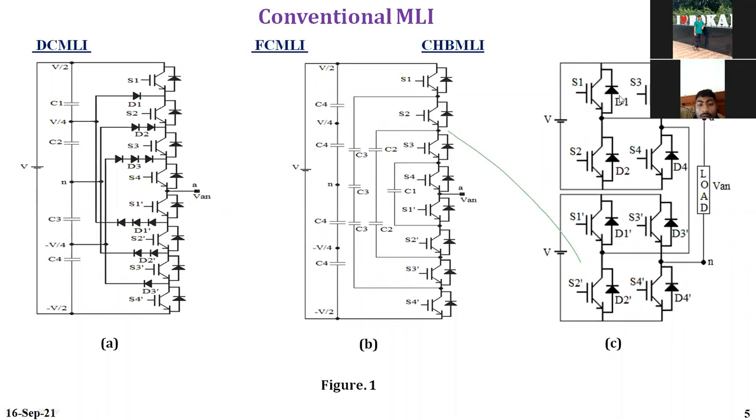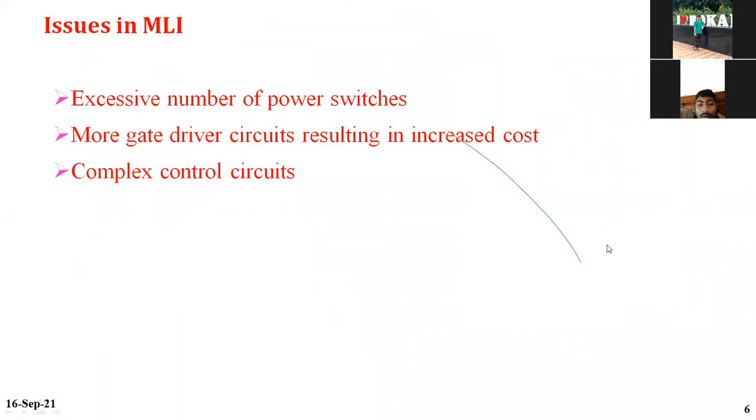What are the demerits? We are giving a lot of switches. Once we are giving a lot of IGBTs, we need more control circuits also. If there are more control circuits, it will create some complexity in the circuits. So these are all some demerits. We have to reduce the switches, meaning we have to reduce the IGBTs. That is our research. An excessive number of power switches is the issue in multi-level inverters, with more gate driver circuits resulting in increased cost and complex control circuits.